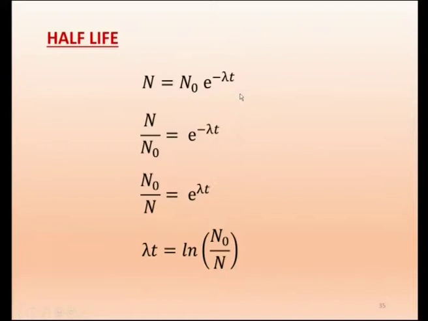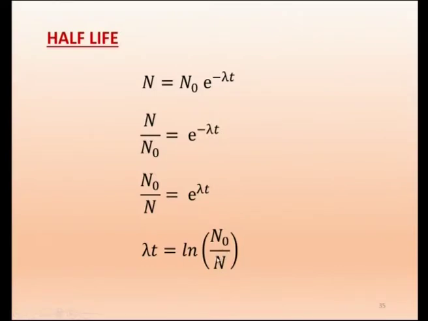Now, since we have talked about half life, rewrite this expression in terms of time. You write N by N0 equals e^(-λt). Here it is N0 by N, so e^(-λt) becomes e^(+λt). Now find the expression for t, so I have to take the logarithm. If you take the logarithm, I will get λt on one side, and on the other side the natural logarithm ln of N0 by N.